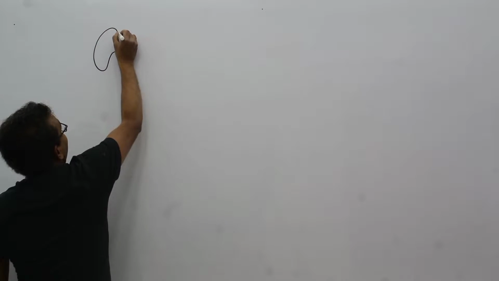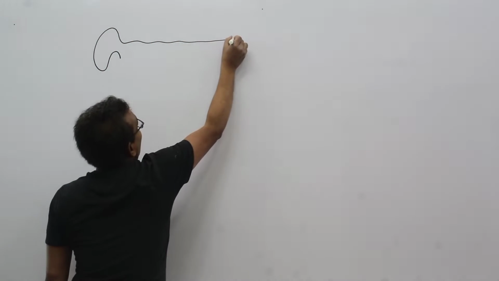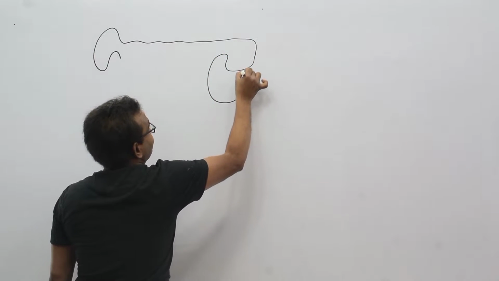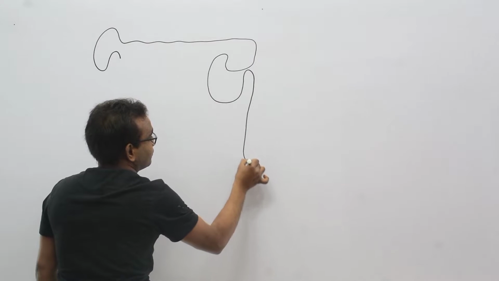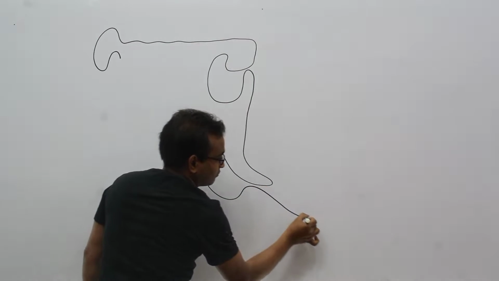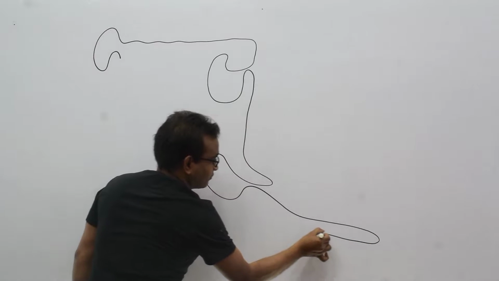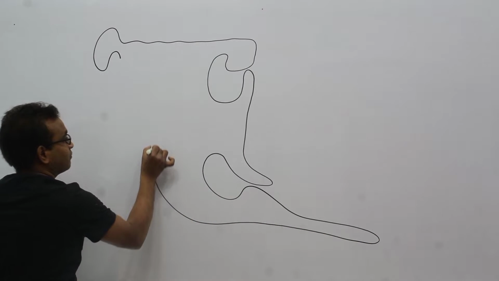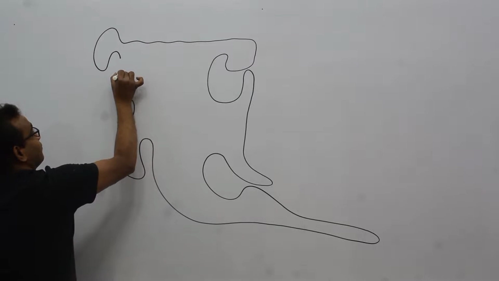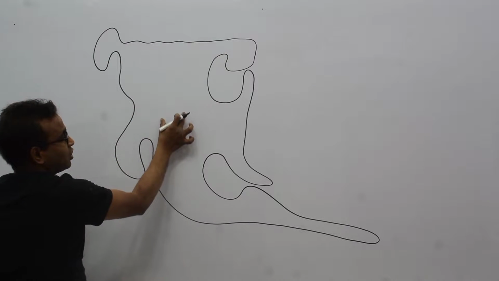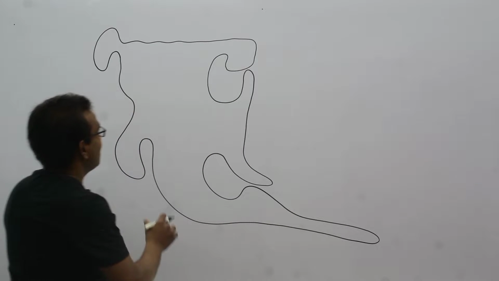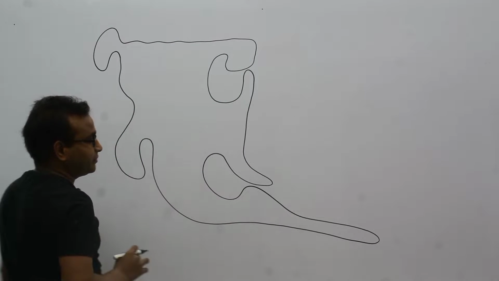This is Alaska, which is a part of United States of America. This is North America continent.